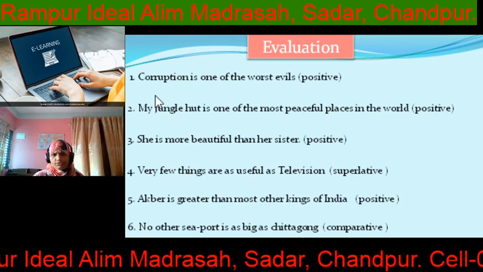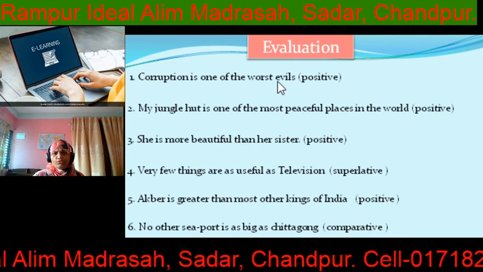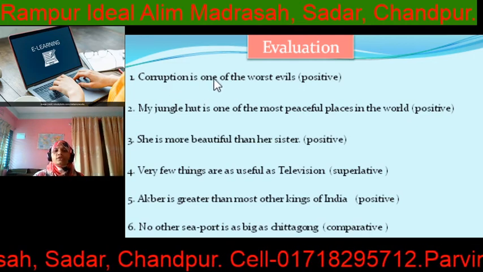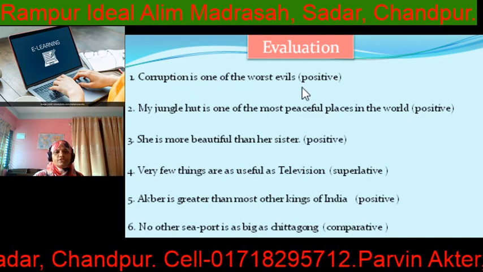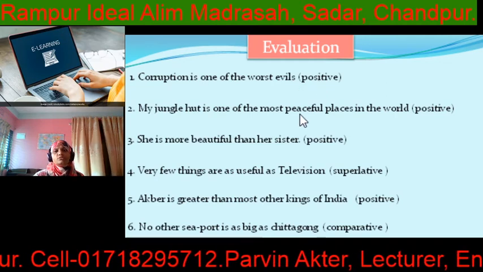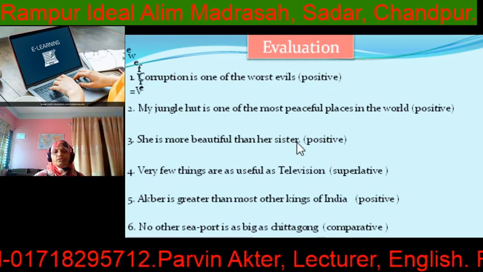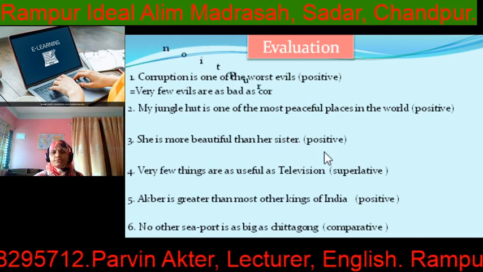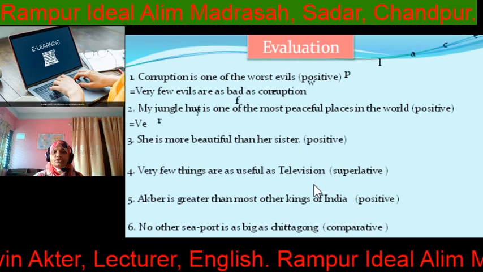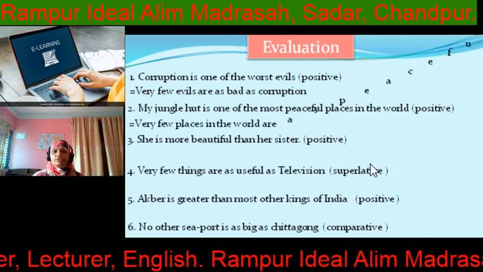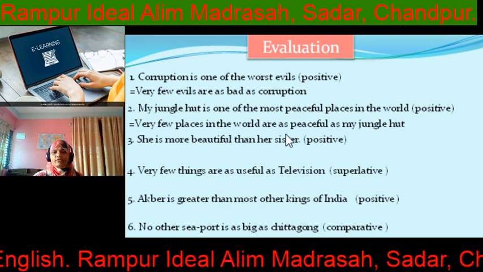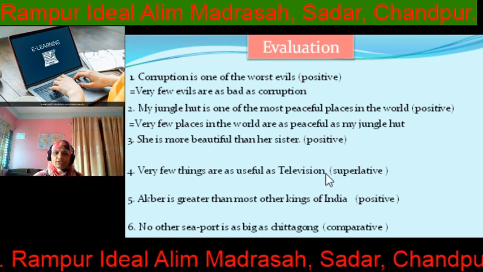So my dear students, corruption is one of the world's evils. Can you guess what type the given example is? Yes, the given example is superlative and you have to do it positive. Here is "one of the," so the positive degree starts with "very few." Now, match the answer. Very few evils are as bad as corruption. The next one is also superlative and you have to do it positive. Same: Very few places in the world are as peaceful as my jungle heart.